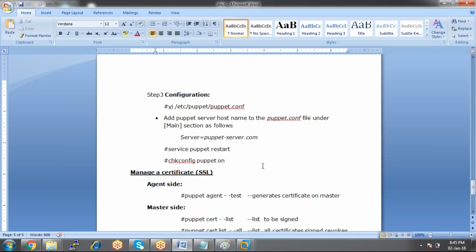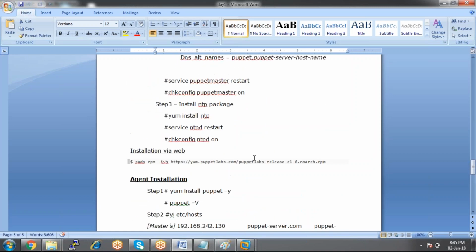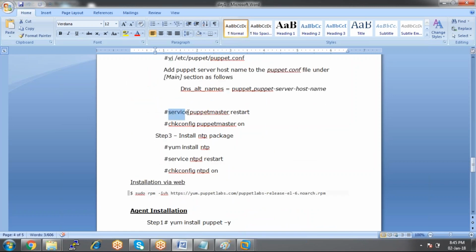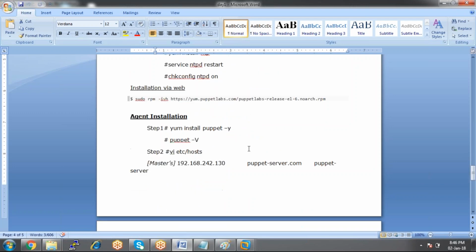Once you do that, we are done with the configuration. Now just restart the puppet service. Service puppet restart, and chkconfig puppet on. Do the same on the server side as well, but on the server the service name is puppet master. So service puppetmaster restart, and chkconfig puppetmaster on.